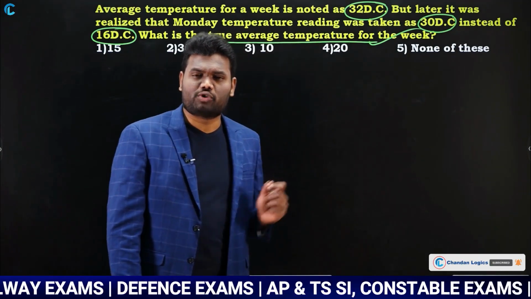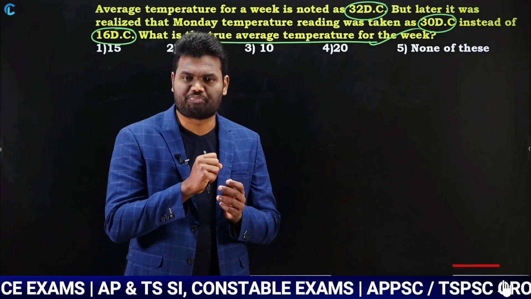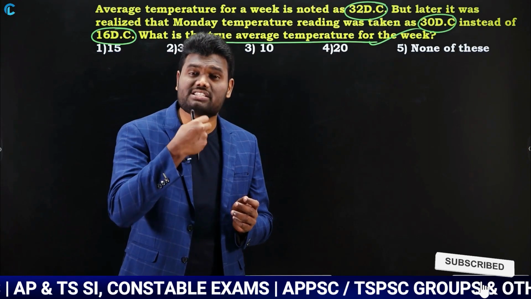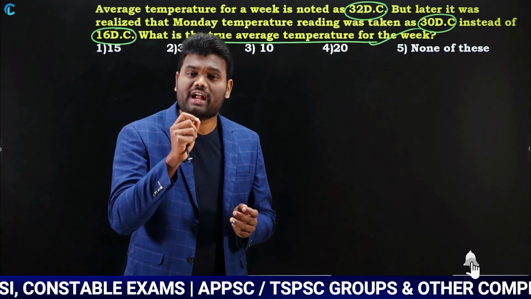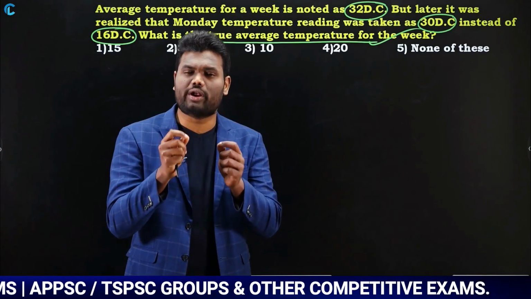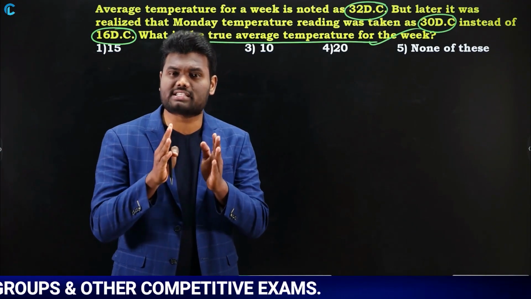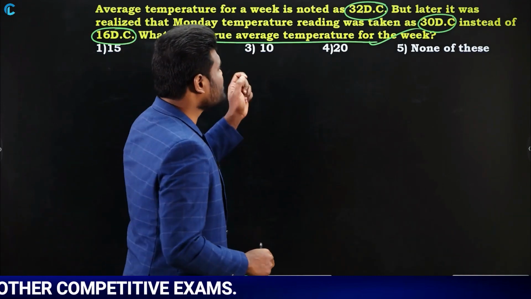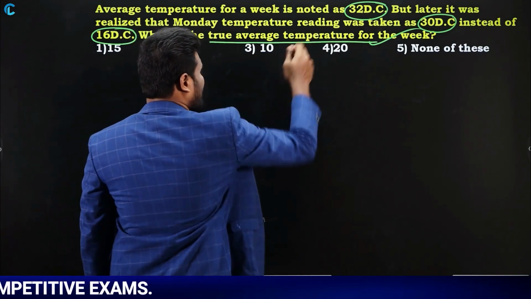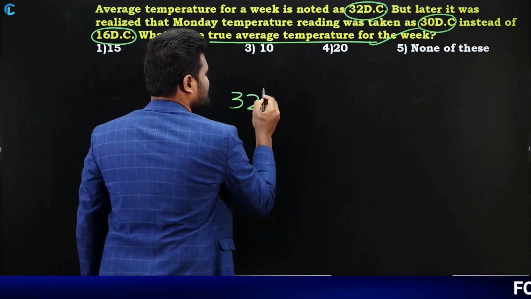Now in these type of questions, they will enter one wrong value. So due to that, the average is going to change. Now we are supposed to correct that average. These are the questions that are going to come in this model. These questions are very simple. Just observe here carefully. Now actually, what is the average given? Average for the whole week is 32 degrees Celsius.